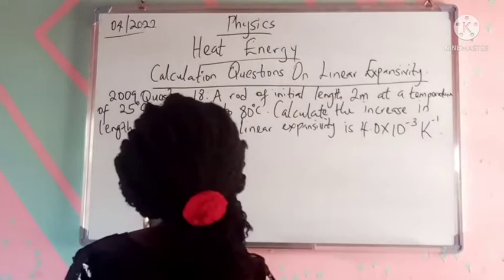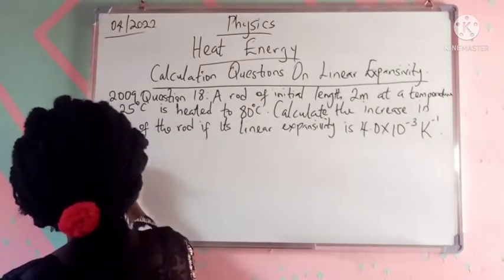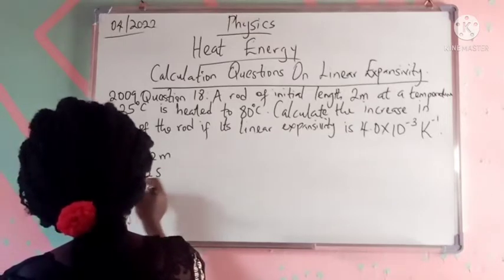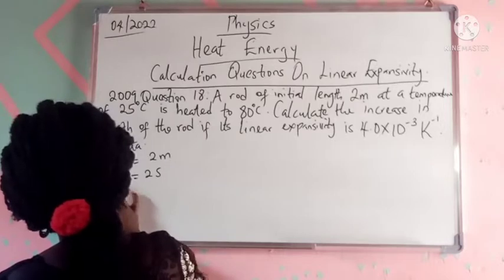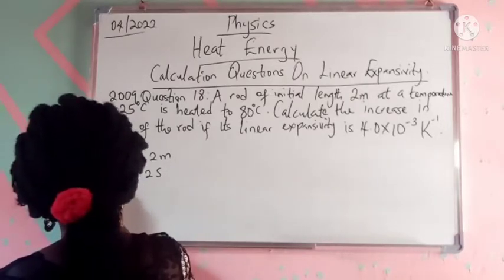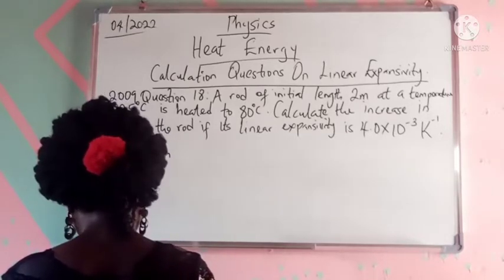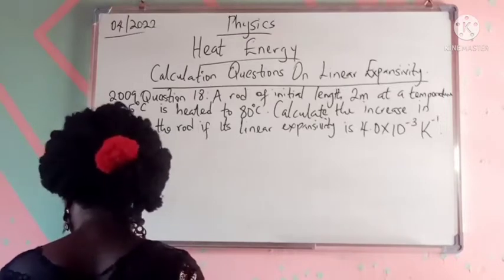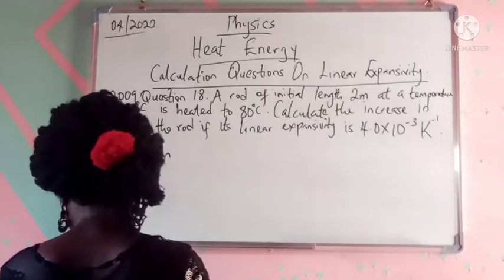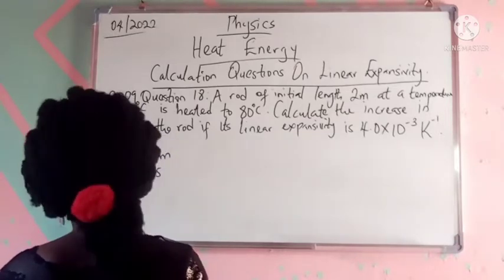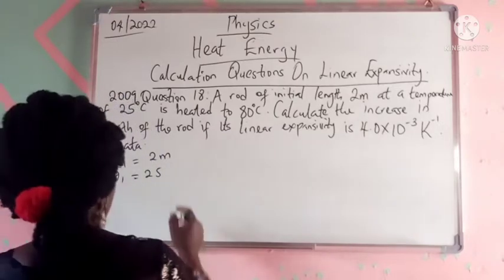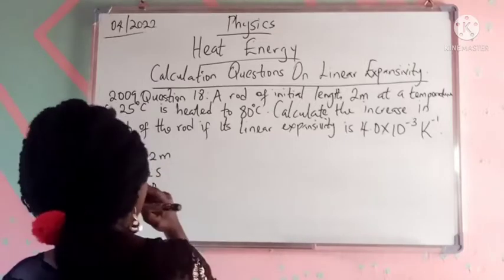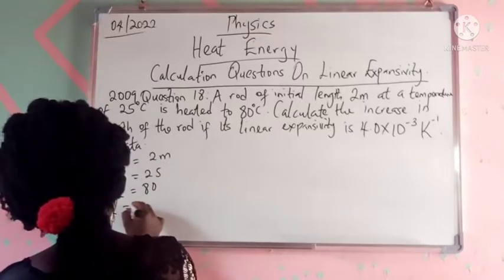Okay, so for our question, data given: L1 is equal to 2 meters, theta 1 is 25, theta 2 is 80, and then the linear expansivity.